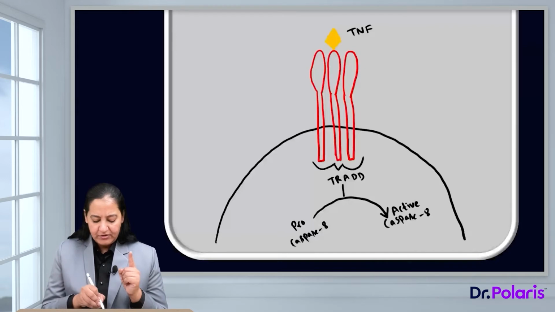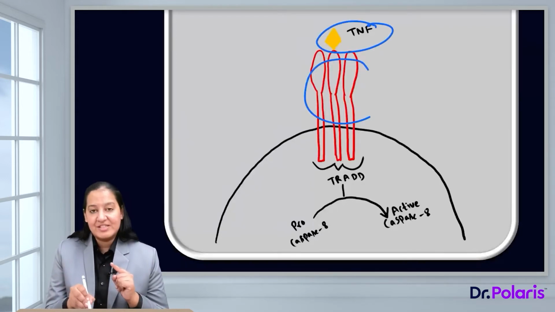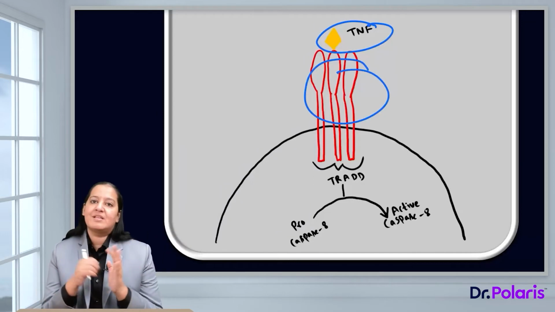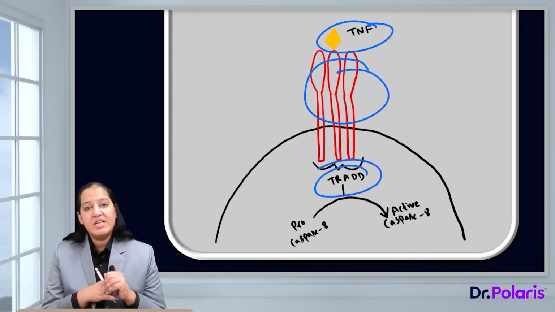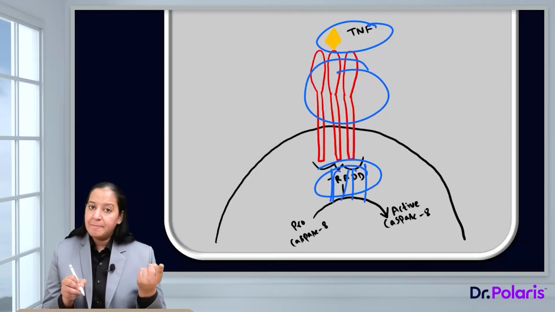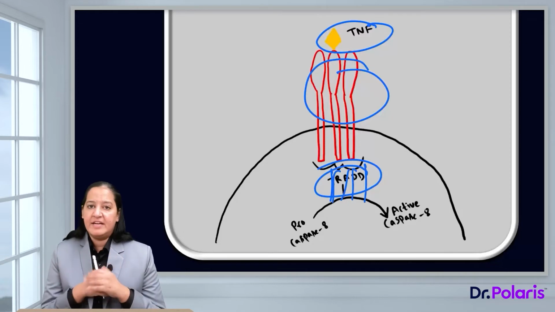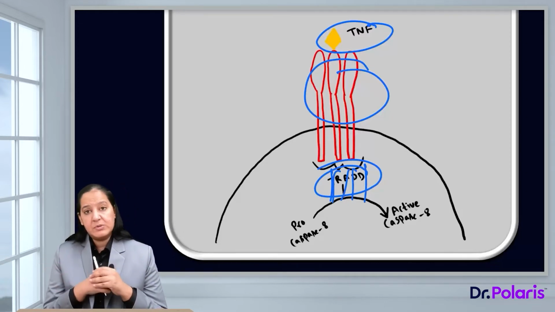So here in this diagram, you can see the TNF ligand coming and binding with the TNF receptor. Multiple TNF receptors come together, and again they form a domain. This time, the name of the domain is TRADD, the TNF receptor associated death domain. In the previous case, FADD, the Fas associated death domain, was formed. Here TRADD is formed.